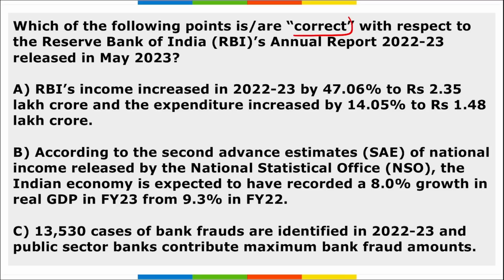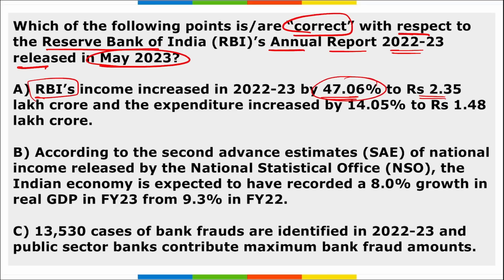Next, which among the following are correct with respect to RBI's annual report of 22-23 that was released in May 2023. Option A: RBI's income increased by 47.06% to 2.35 lakh crore, and the expenditure also increased by 14.05% to 1.48 lakh crore. Is option A correct? Yes, option A is right here.